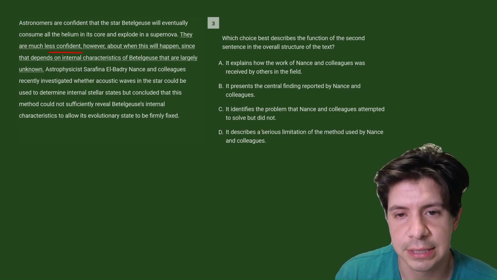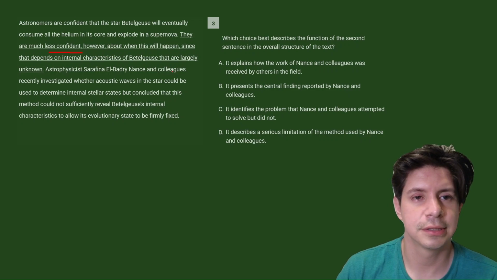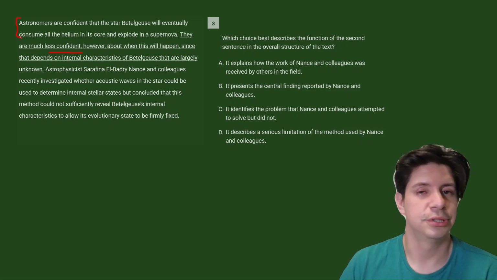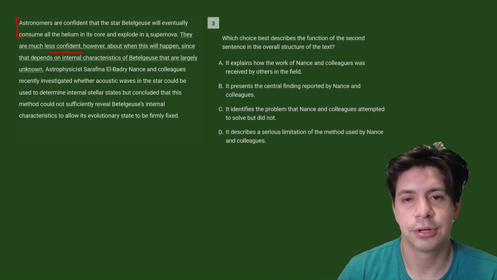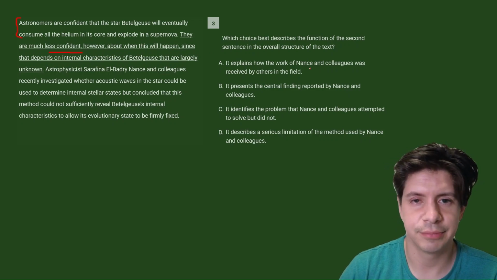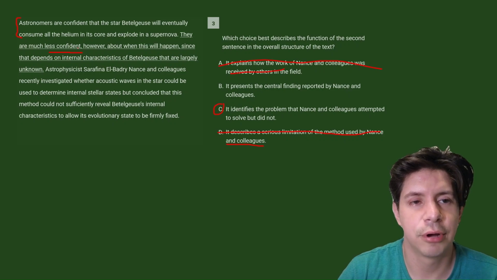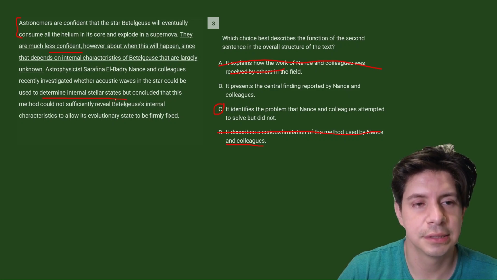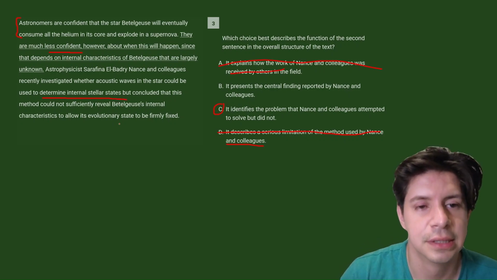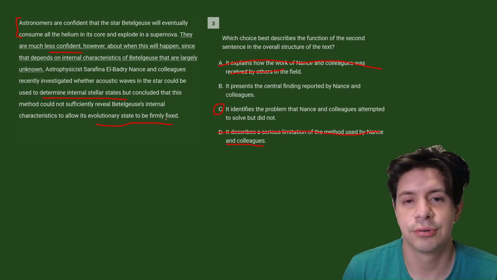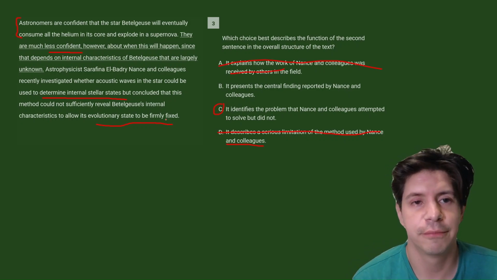And then D, it describes a serious limitation of the method used by Nance and colleagues. Again, doesn't tell us about the method because it's talking about how they know one thing, astronomers in general, right? Not the other part. So just tracing where Nance is mentioned, right, helps us eliminate A and D. And then C is the best choice, right, because it gives us the problem they're working on, whether acoustic waves could be used to determine the states, right? And if they can determine the states, then they can firmly fix its evolutionary state, right? So C is the best choice. It identifies the problem that Nance and colleagues attempted to solve but did not.